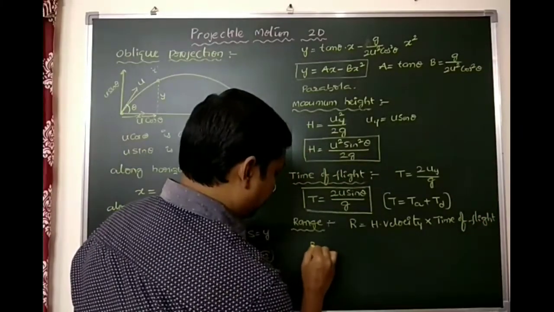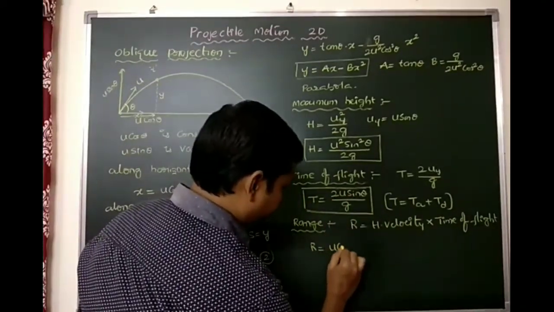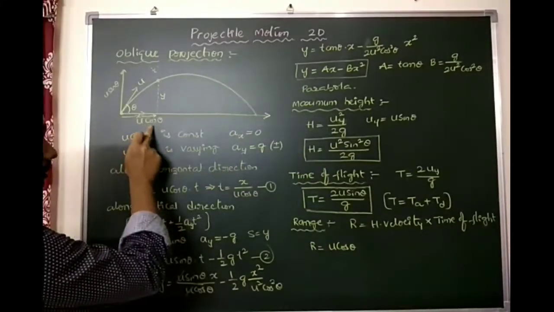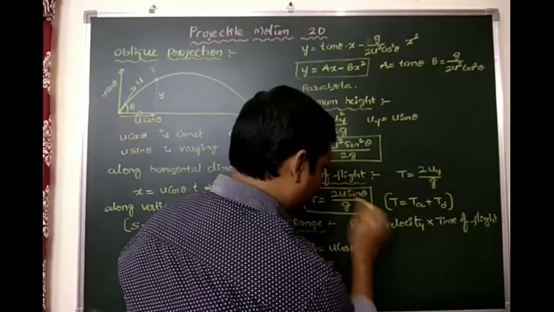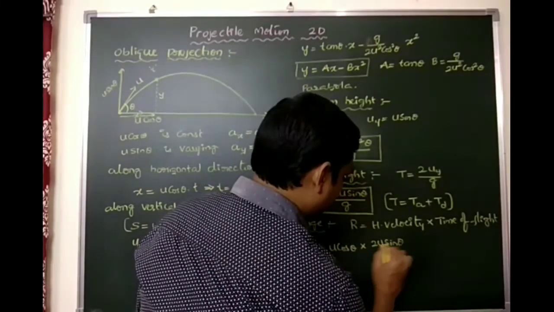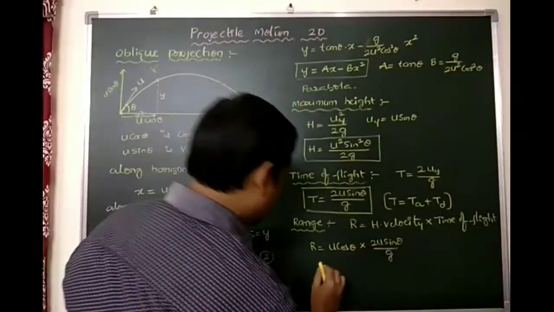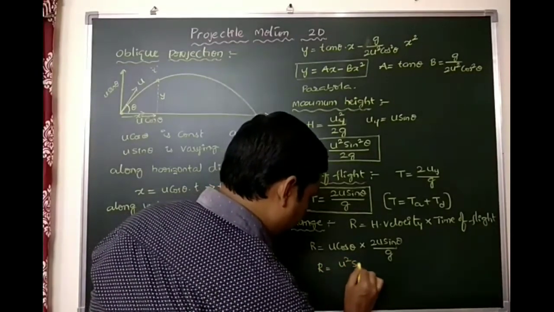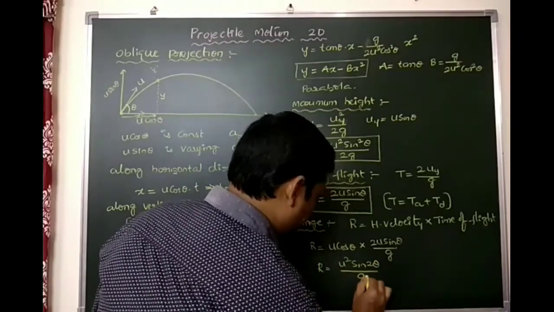So we get u cos theta, because horizontal velocity is u cos theta. So u cos theta into time, 2u sin theta by g. So we'll get finally u square sin 2 theta by g.